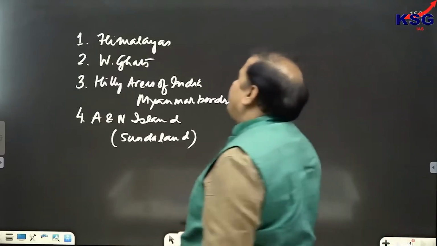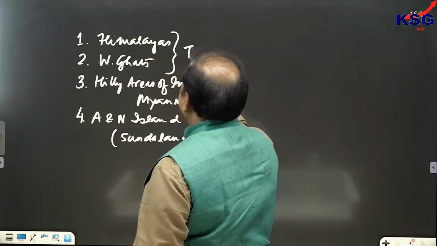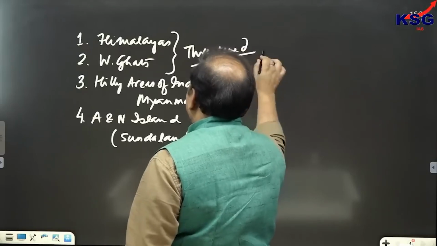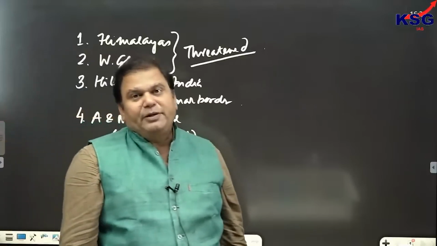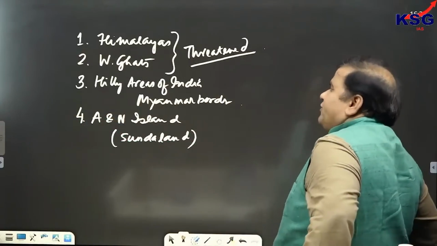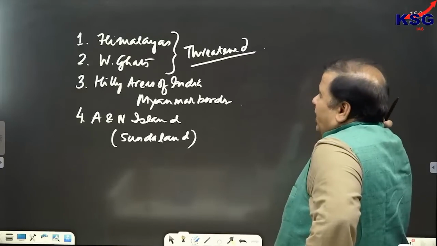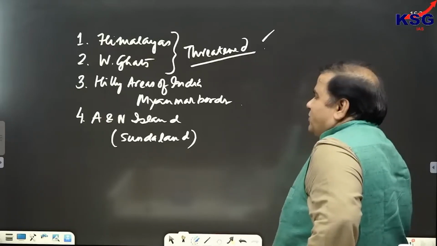Now out of these 4 hotspots, we can see the first 2 are the most threatened, and we say that these are paradise of biodiversity on earth, but due to anthropogenic activities they happen to be paradise lost. So we are saying that due to anthropogenic activities they happen to be paradise lost. And this is said by whom? This is said by M.S. Swaminathan, that they are the paradise of biodiversity on earth.